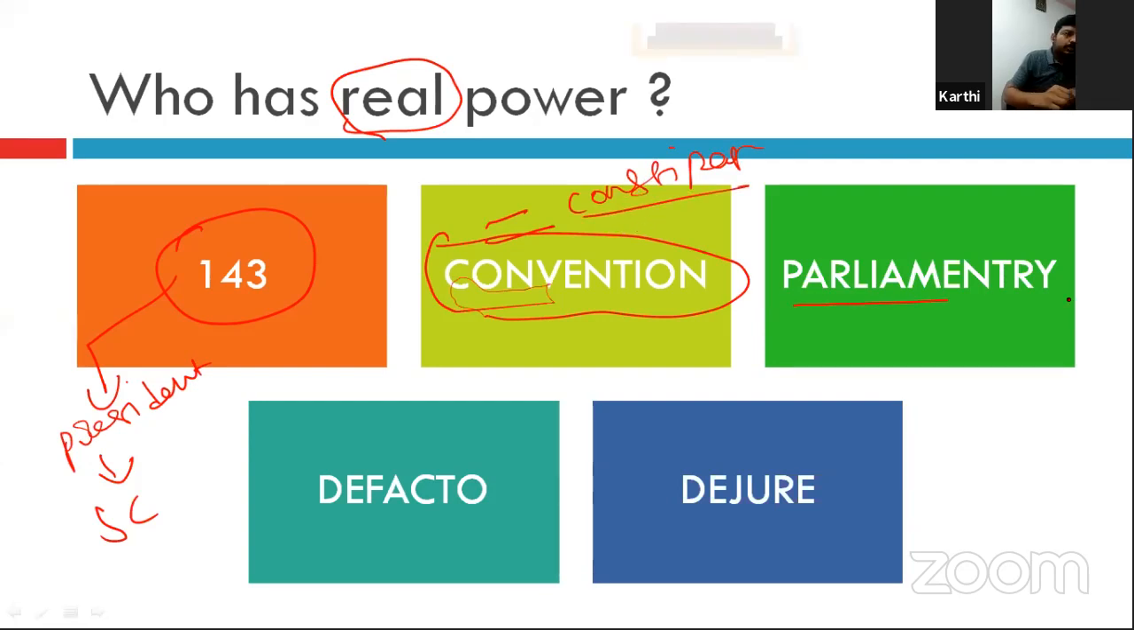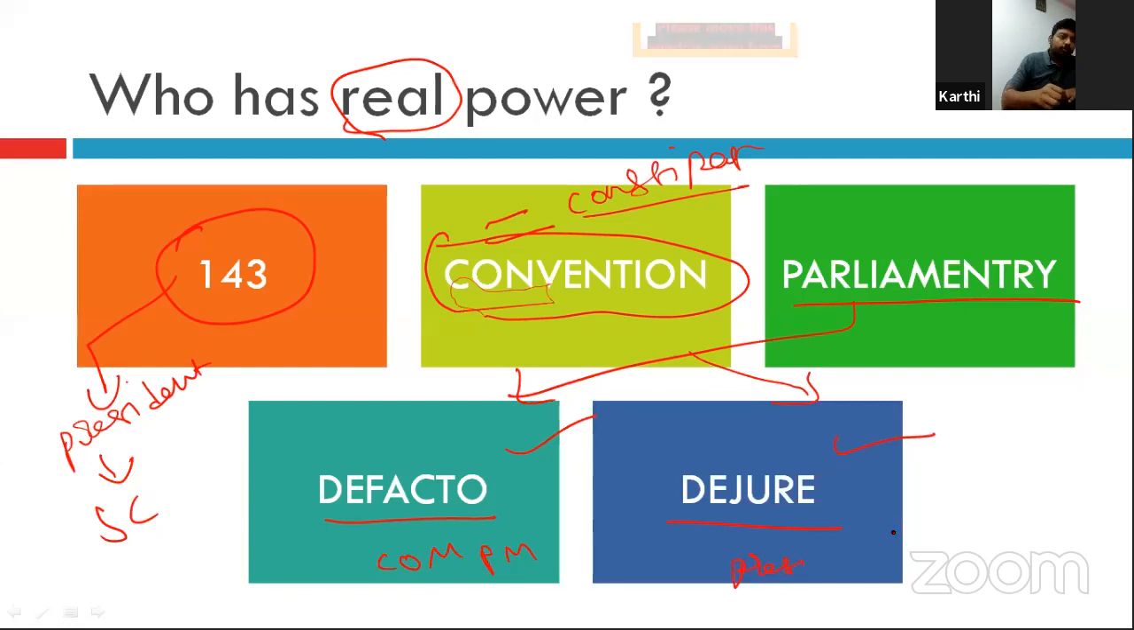Since we are following the parliamentary form of government, it requires dual executives. One is de facto, another is de jure. De facto means real executive, de jure means nominal executive. As per the parliamentary convention, the Supreme Court took the view that the de facto executive is the council of ministers headed by the prime minister, whereas the de jure, the nominal head, is the president.